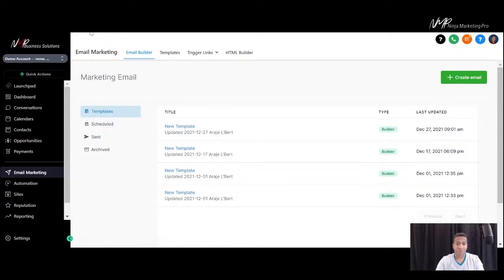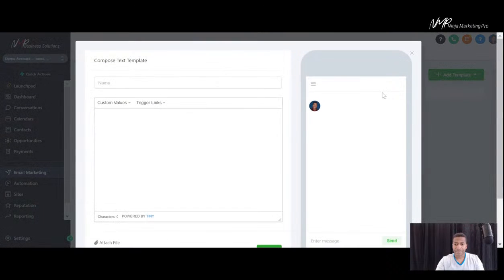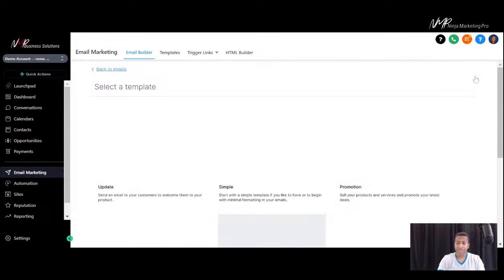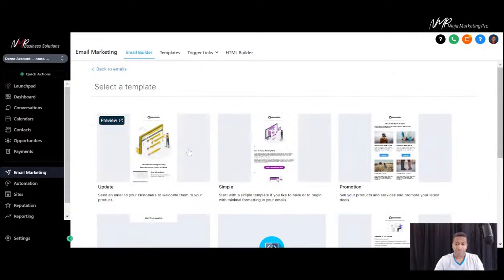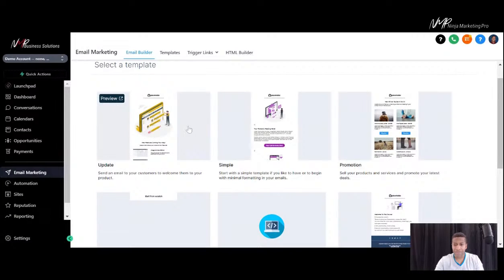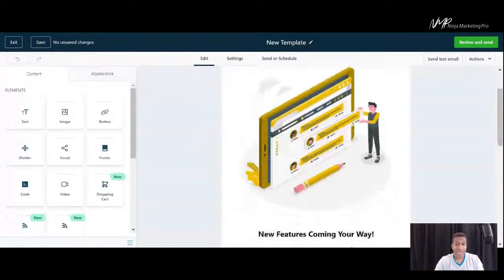And with the email marketing platform, you're going to have different templates you can use. I'm going to one of the templates here. There we go. So I want to add a template. You can create one right from here and then save that template here. If you want to use one of the current templates from the email builder here to create an email, there are various templates you can use that look beautiful. Here's one here. Let's open it real quickly. And it's all drag and drop.